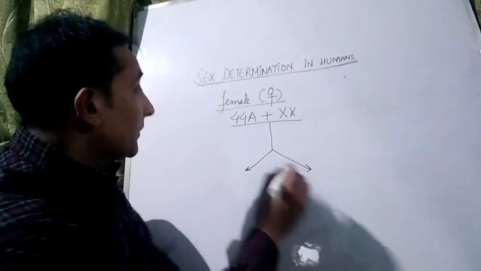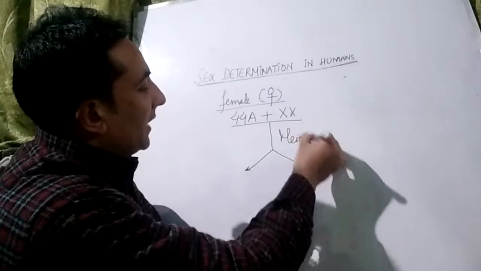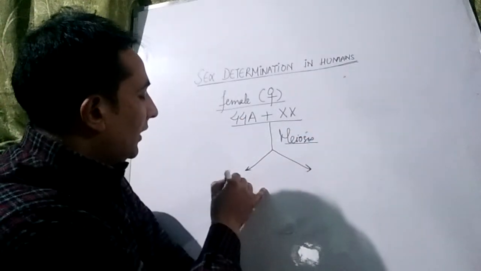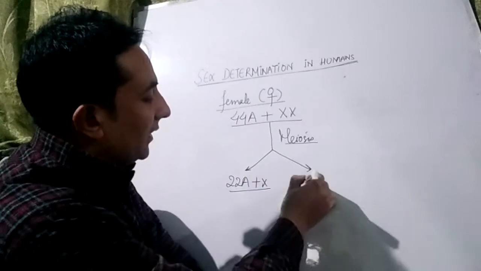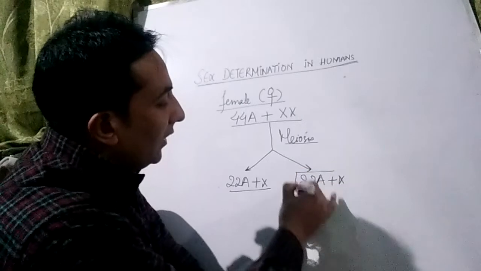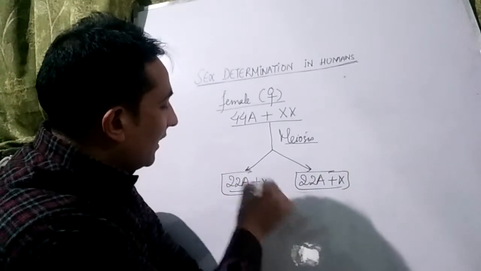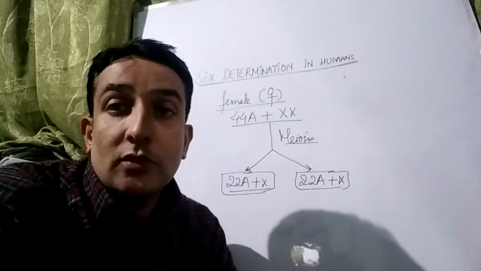Once the meiosis occurs during oogenesis, this cell will have 22 autosomes plus X, and this will also have 22 autosomes plus X. So both the cells are of the same type with respect to the sex chromosomes.